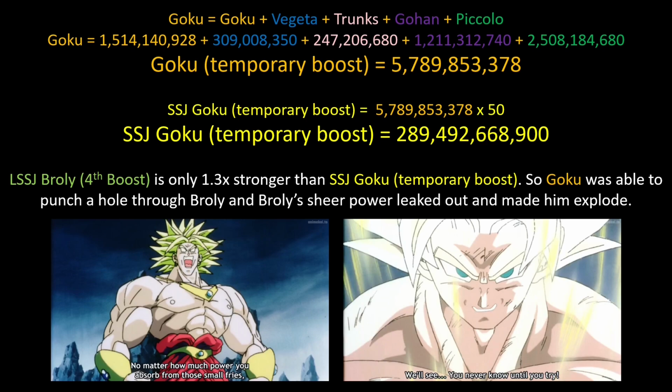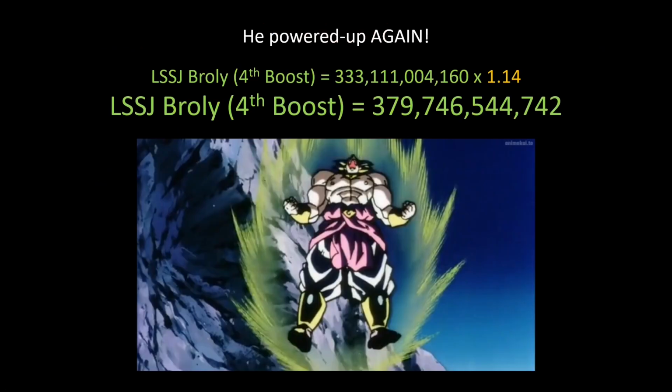Regardless, it doesn't change anything because he had already hit his limit and his power only went up by a very tiny amount, not by much. And even if he did put his other power, the higher power, the one he got after he came out of the time chamber the second time, if anything, it would just make this more possible. It would reduce the 1.3 to like, I guess 1.2 or at the max 1.15. I don't think it'll go below that. Regardless, Legendary Super Saiyan Broly would still be stronger than Super Saiyan Goku, and Goku would still be able to punch a hole in his stomach. The main important thing is that we know Broly's power level, 379.7 billion. That's awesome.